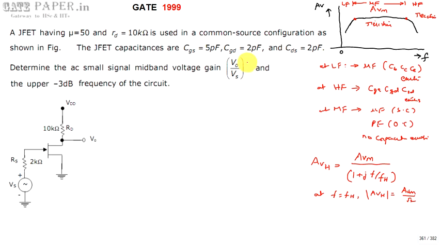To calculate FH, this is AVM, so you must draw 70.7% of its value, that is 0.707 AVM. It intersects the curve in the high frequency range at a frequency, and that frequency is the upper cutoff frequency FH.